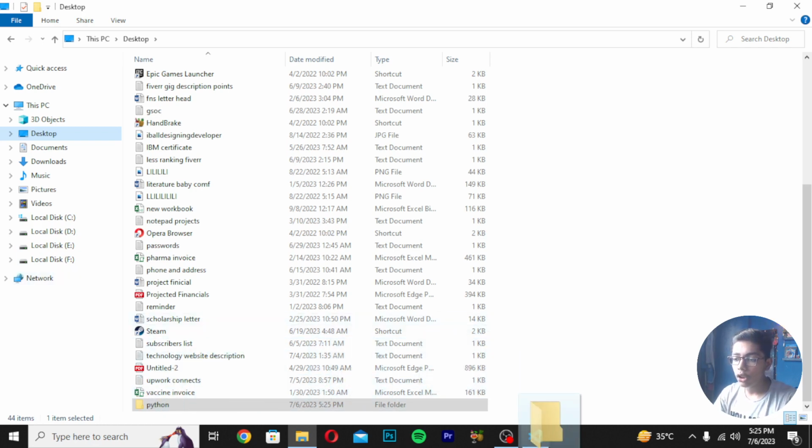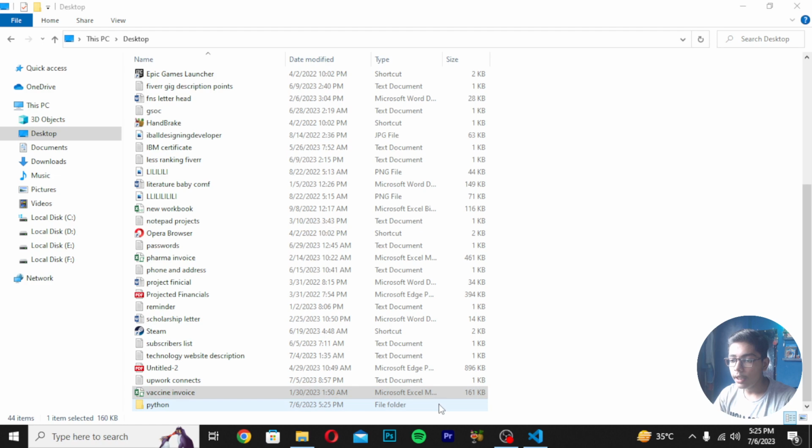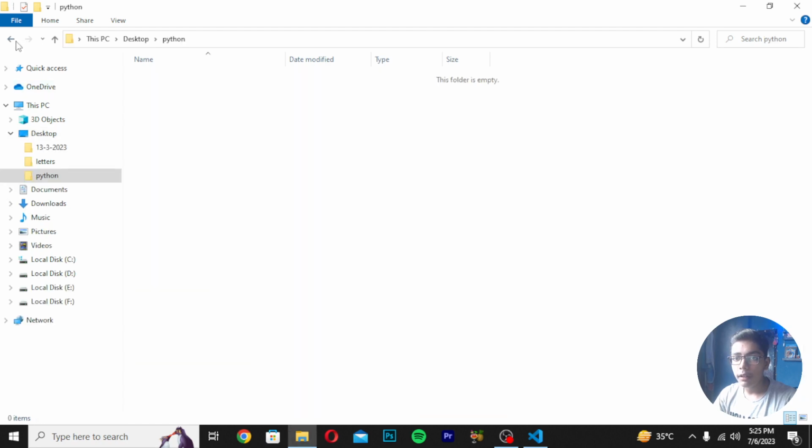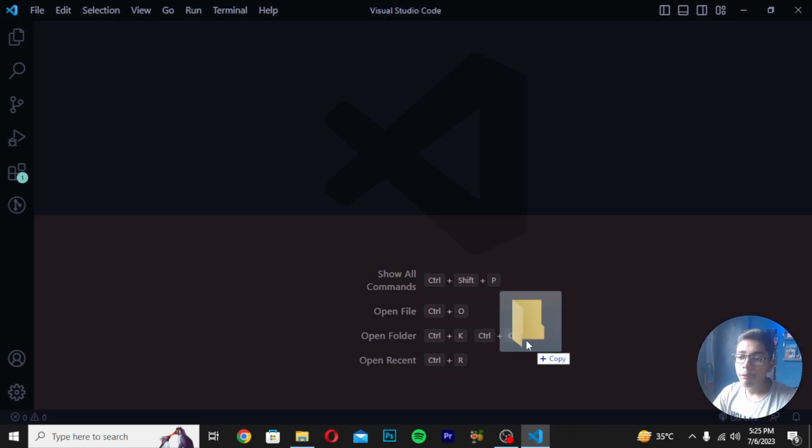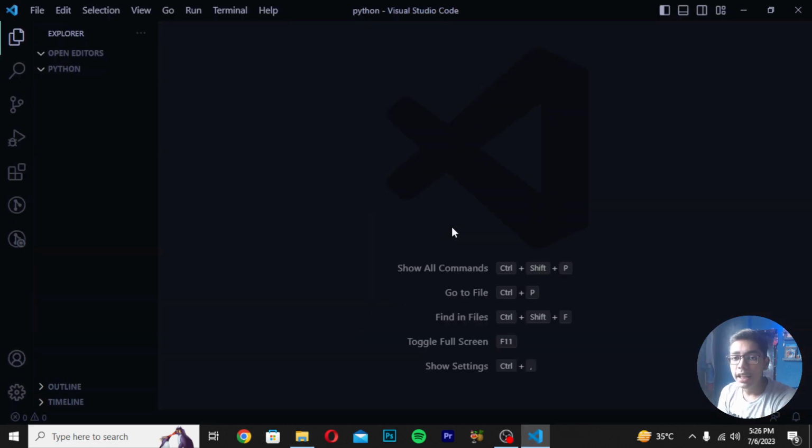Now I will drag and drop this folder into my VS Code so I can create an HTML file and one Python file in which we will be working. We will be using the library called jQuery as our external file in which we will be using Python code. So first of all, we have to create one HTML file in which we will be linking our file so we can see it in our browser.